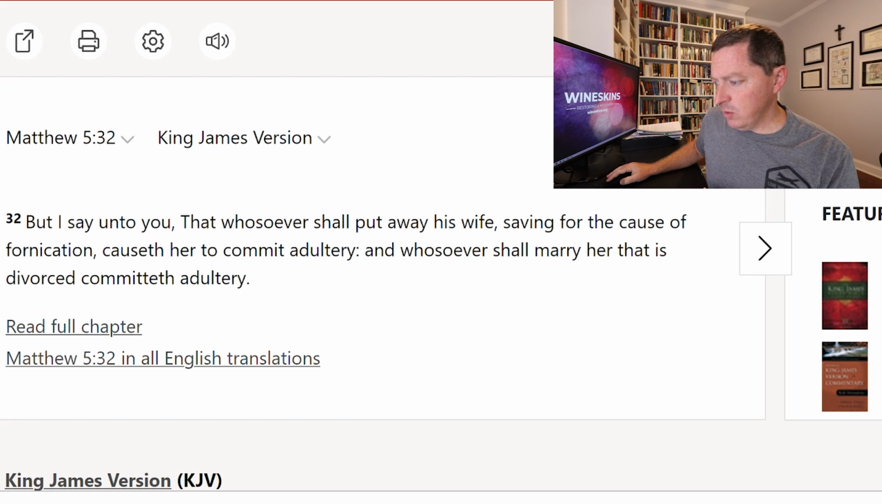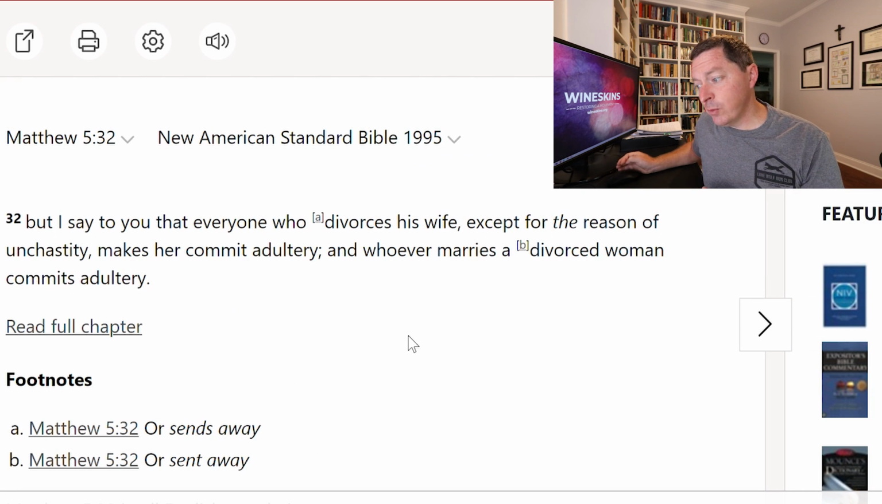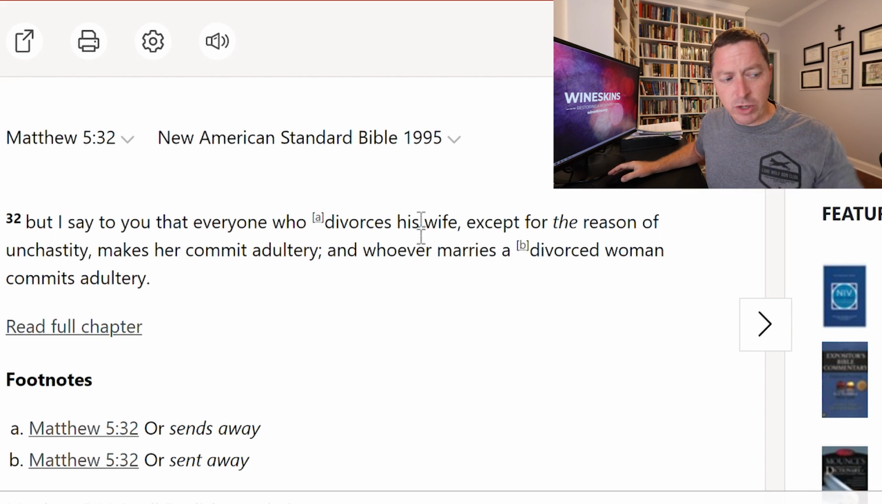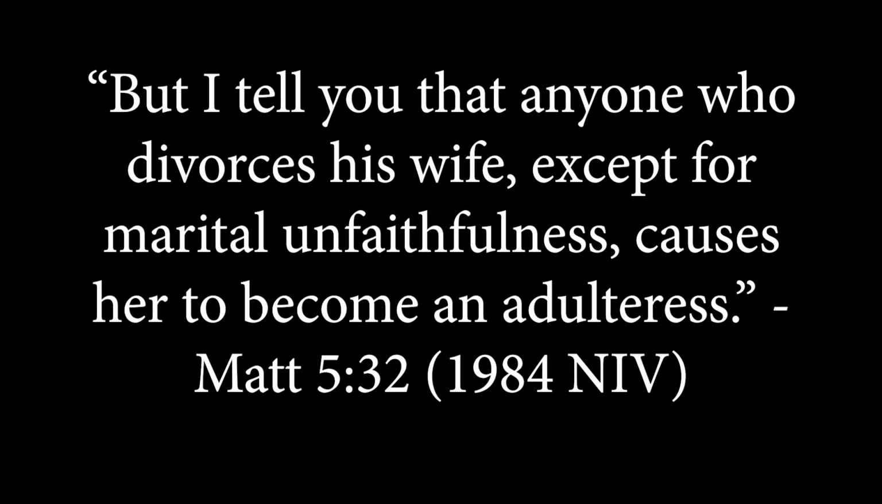Okay? Let's look at the New American Standard Bible and see what it says. It says, I say to everyone who divorces his wife except for the reason of unchastity makes her commit adultery. This makes her commit adultery? What on earth does that mean? In the 1984 New International Version, it says this, but I tell you that anyone who divorces his wife except for marital unfaithfulness causes her to become an adulteress. What in the world is this talking about?